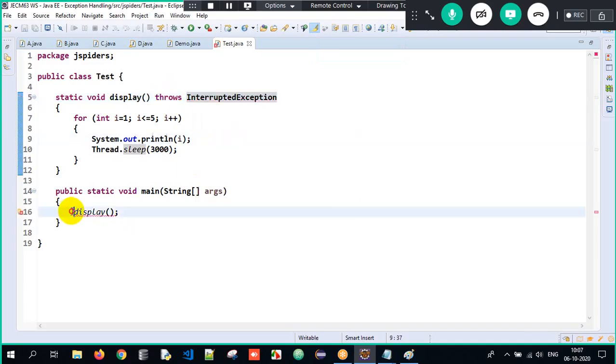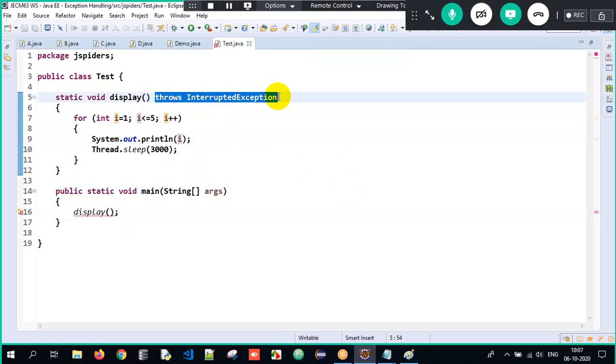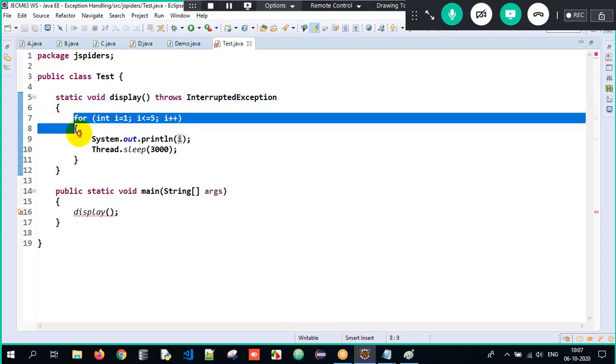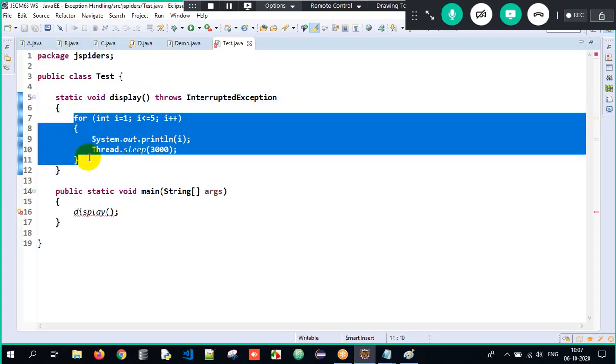So when I try to call display, I am trying to call that method, but that method is telling throws InterruptedException. What is the meaning of throws InterruptedException? It means in the method here, there is a possibility of InterruptedException and that has not been handled.